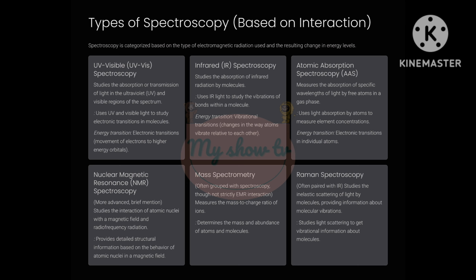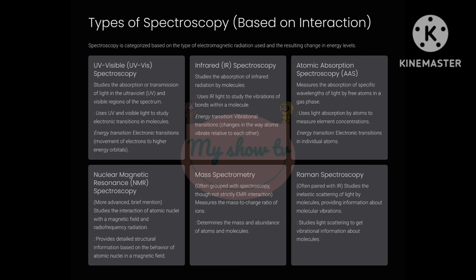Slide 4. Types of spectroscopy based on interaction. Spectroscopy is a broad field, and we can categorize different techniques based on the type of electromagnetic radiation they use and the kind of energy transitions they probe in atoms or molecules. 1. UV-visible, UV-vis, spectroscopy.